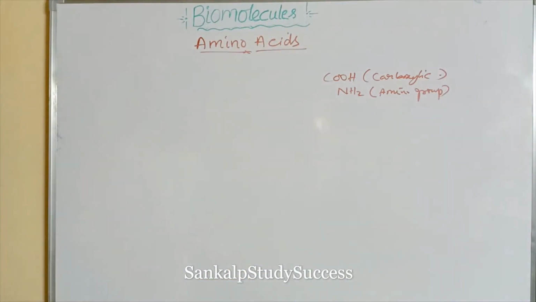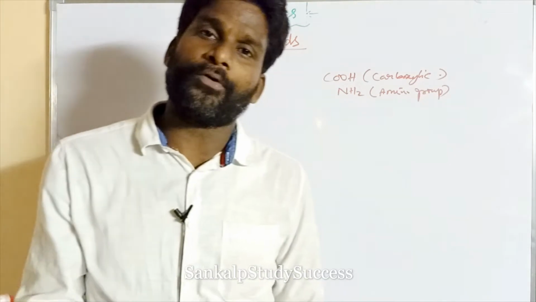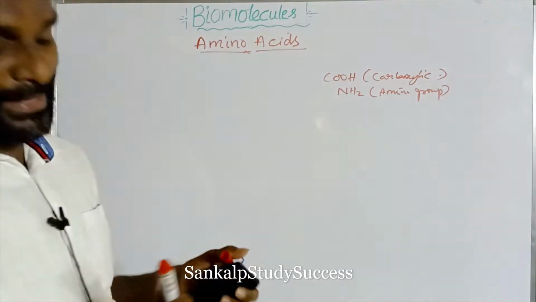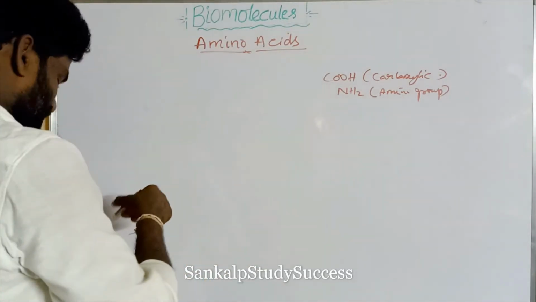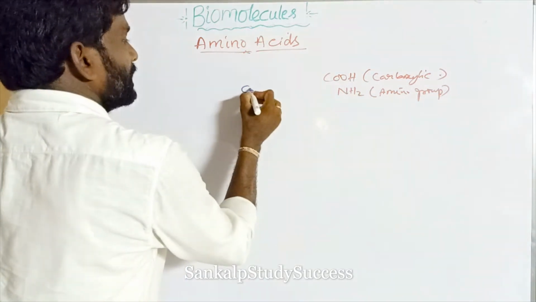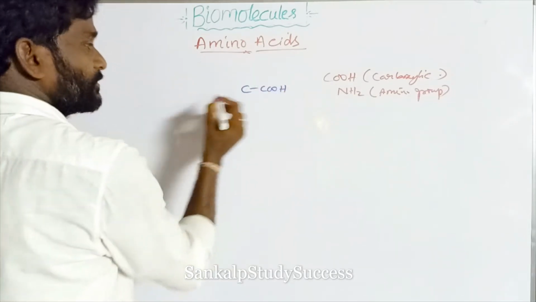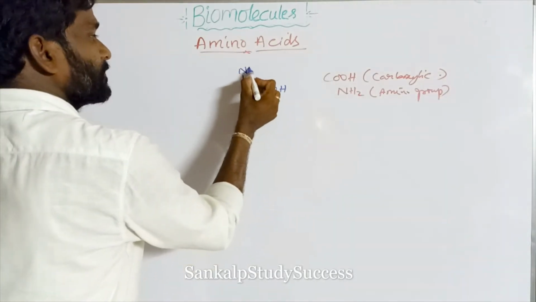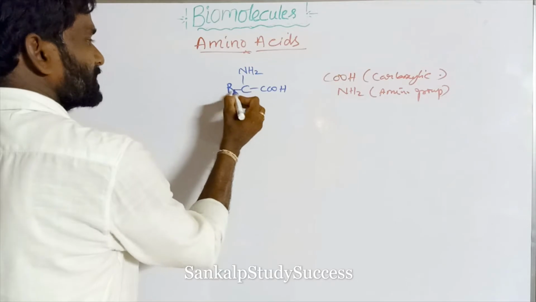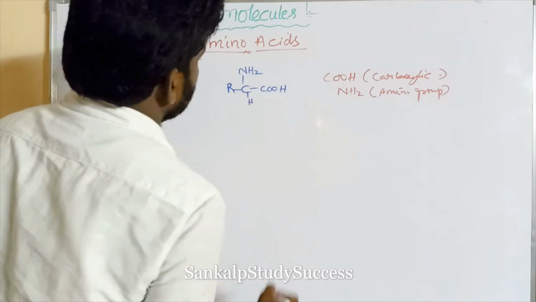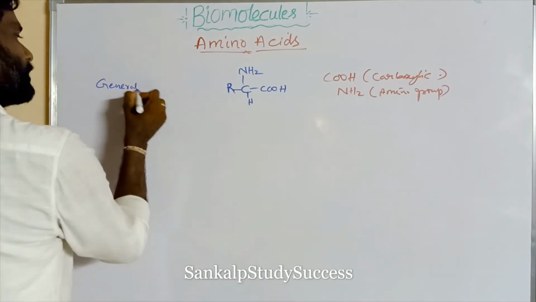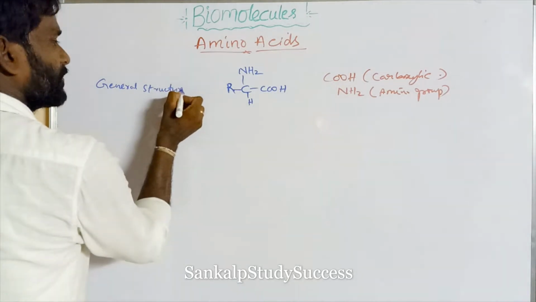Right. So what is that? An amino acid is an organic compound which contains both amino and carboxylic acid functional groups. We can write its structure. The carbon is connected with one functional group, COOH, and with another functional group, NH2. Carbon must have 4 bonds, so this is the alkyl side chain, and the next one is hydrogen. This is the general structure of amino acid.